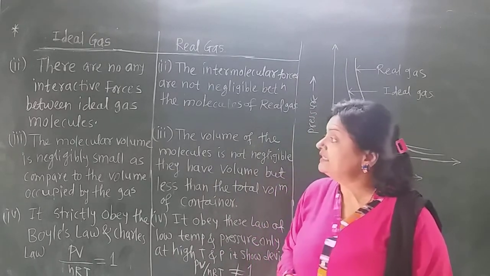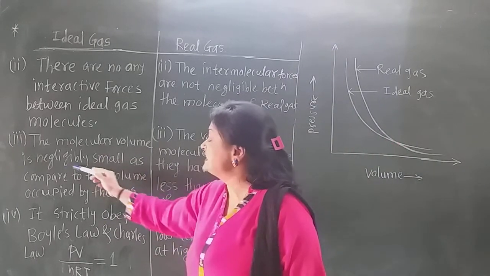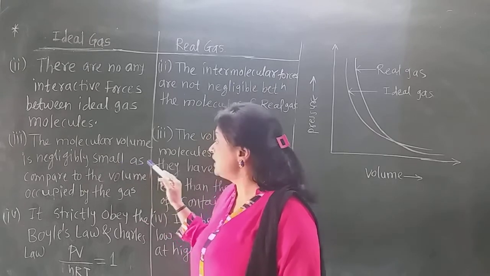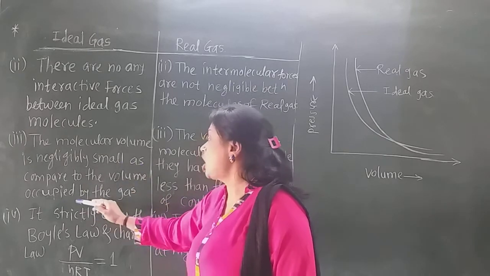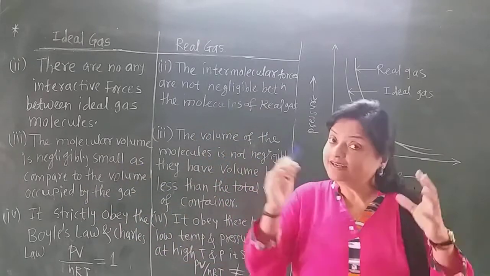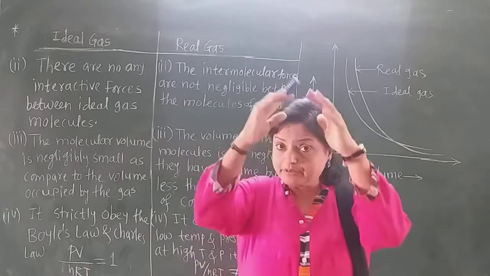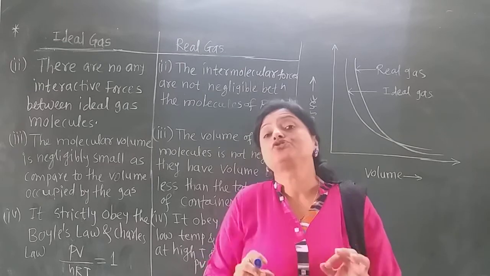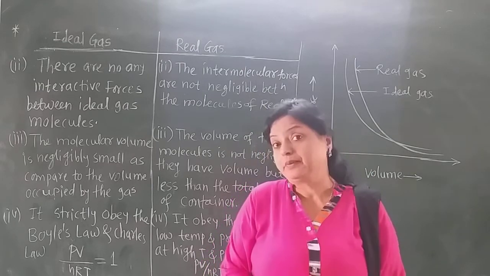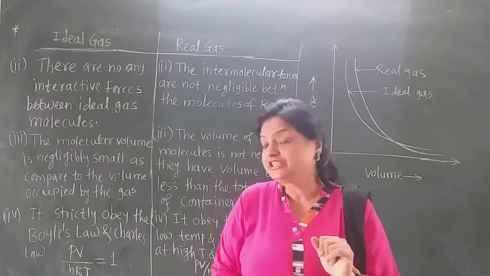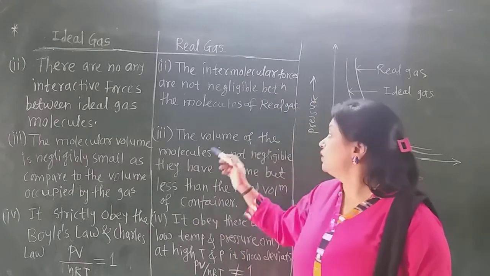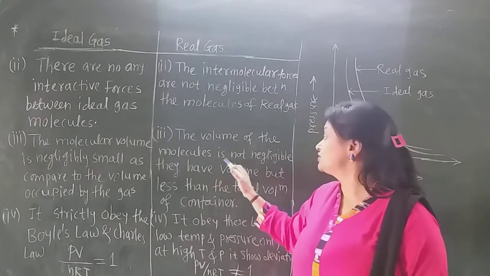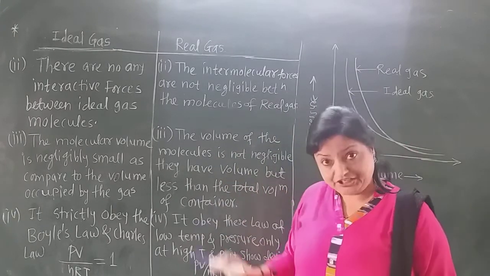The third point is that the molecular volume is negligibly small as compared to the volume occupied by the gas in the container. As compared to the volume of the container in which the gas is filled, the actual volume of the ideal gas is negligible. But the volume of the real gas molecules is not negligible.